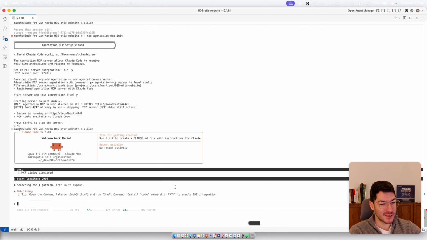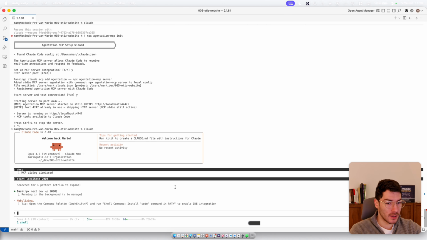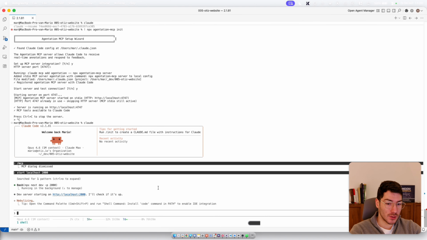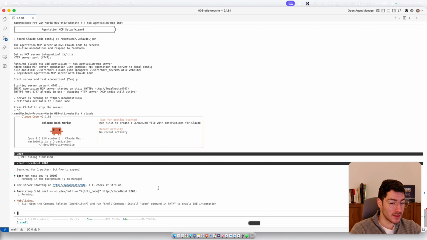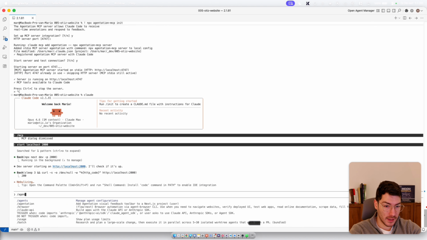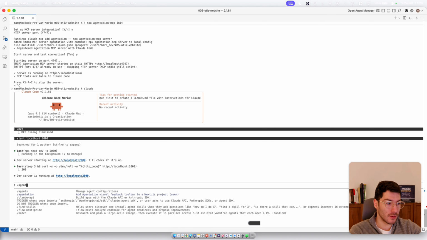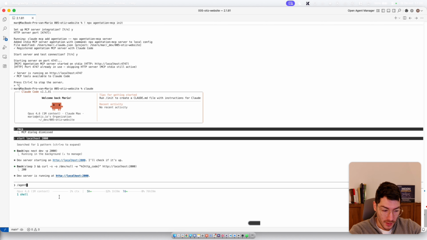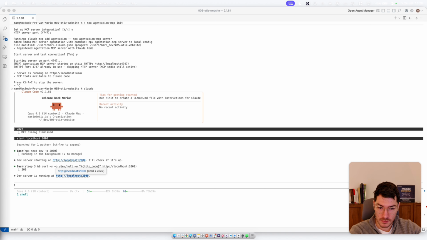So basically, because it's a new project, I had to install it and make sure everything is working properly. So it's something you need to do for each project, even if you have installed the skill of agentation globally. Even if that is installed globally, for each project you still have to install it here. So right now it's running. So let's actually test it out.